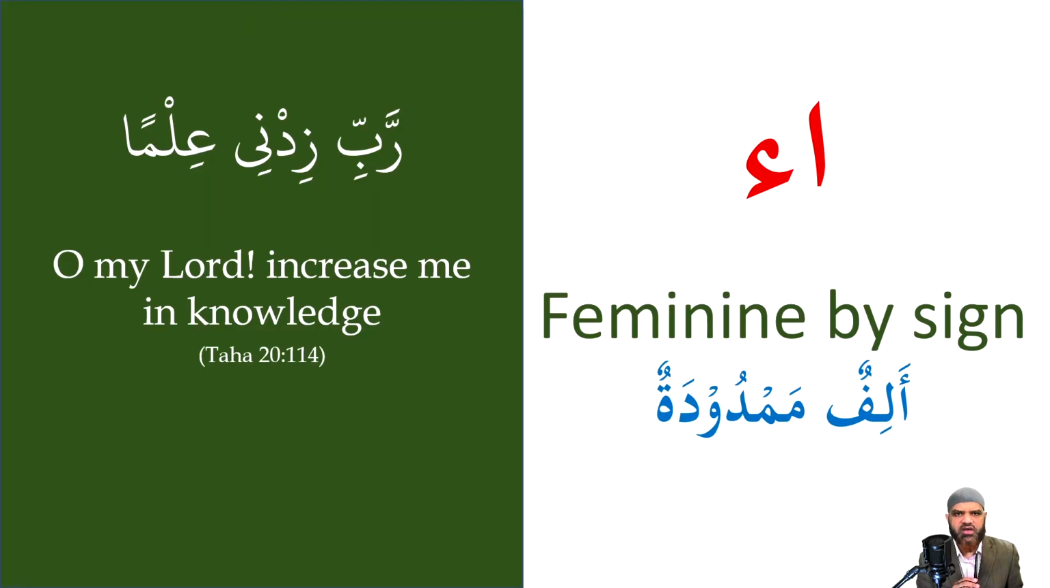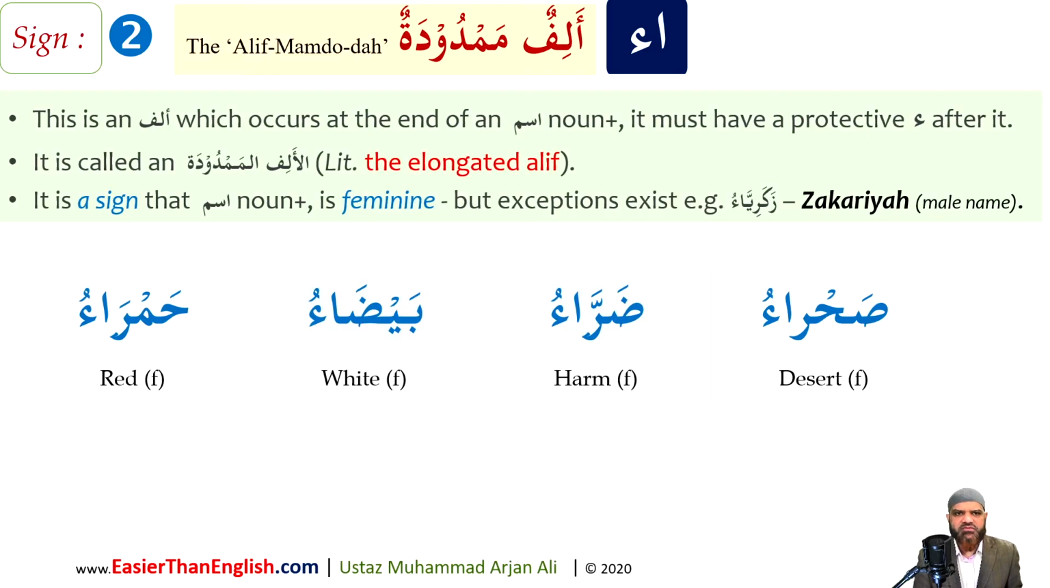Alif mamduda. Alif mamduda is really an alif followed by what's called a protective hamza. It's always at the end of a word, and it's called the elongated alif. And it is another sign of something being feminine. Please don't worry too much about this one and the next one. We're going to look at them later when we convert one category to another. For now, just note that as a sign of feminine.